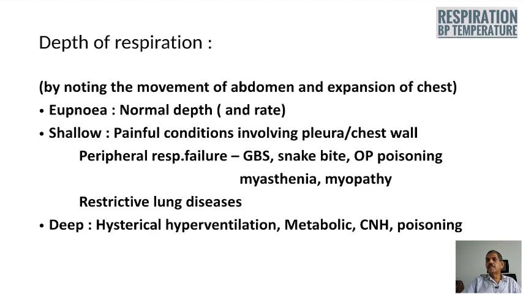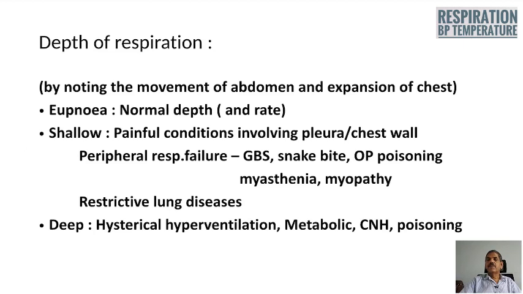This will be there in painful conditions involving the pleura or chest wall, and shallow respiration can be there without pain when the patient is having peripheral respiratory musculature failure like Guillain-Barré syndrome, snake bite poisoning, or organophosphorus compound poisoning, myasthenia gravis, and myopathy. Shallow breathing is also very characteristic in restrictive lung diseases.